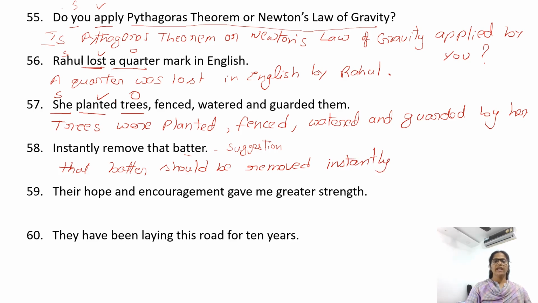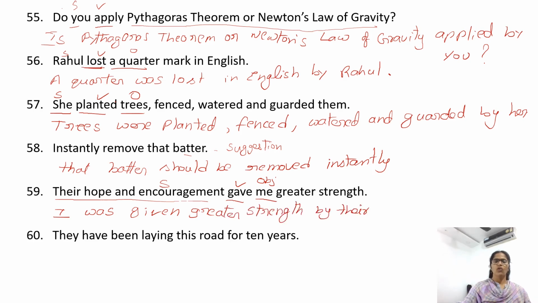Their hope and encouragement gave me greater strength. Gave is verb. What gave? Their hope and encouragement. Subject. Their hope and encouragement gave who or what? Gave me. Me is object. Begin with object. I. Sentence is in simple past. We need was. I was given greater strength by their hope and encouragement.